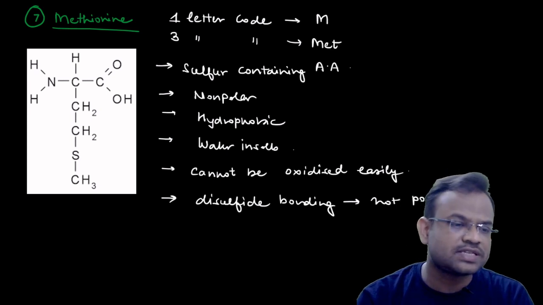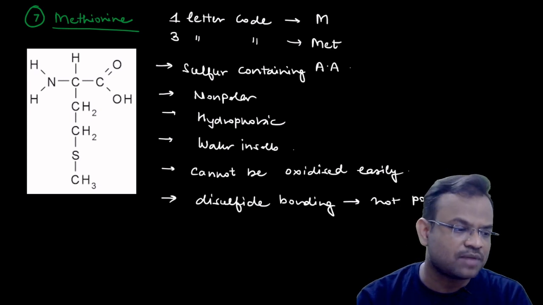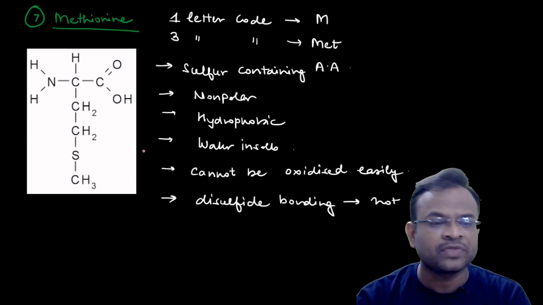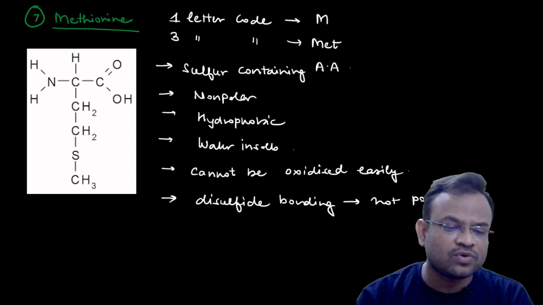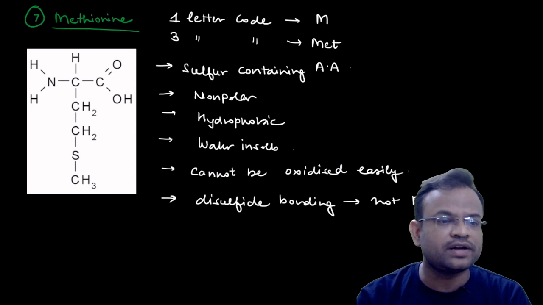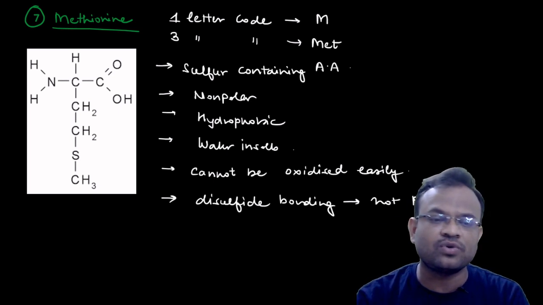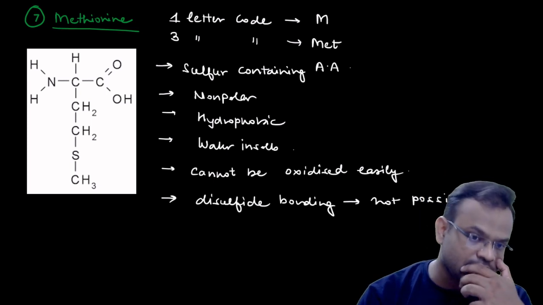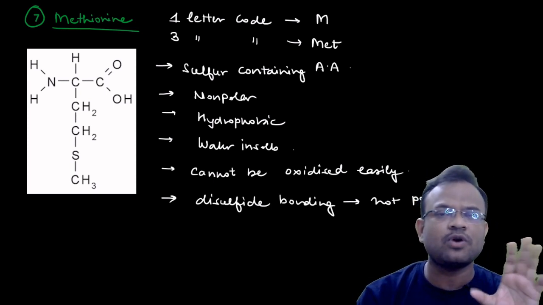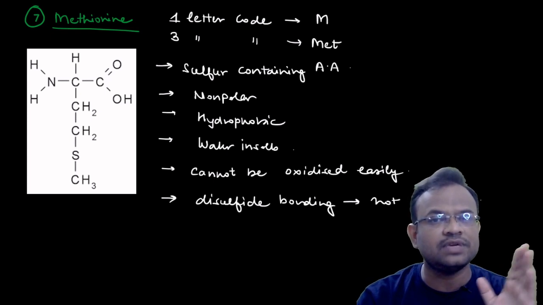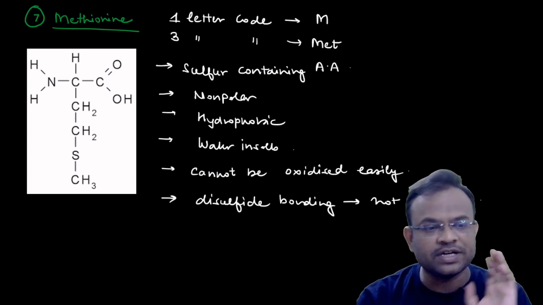Let us talk about the seventh amino acid in this family. This seventh amino acid is called methionine. Let us start with the one letter code. Simple, no problems. M for methionine. That means the one letter code is M. This should not pose any problems. Now talking about the three letter code. Three letter code is MET. Methionine means MET.